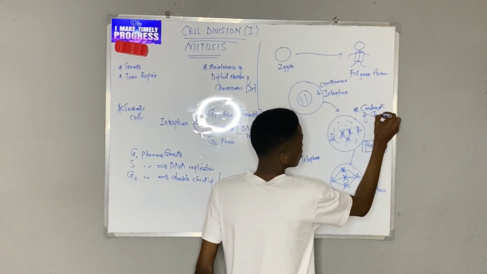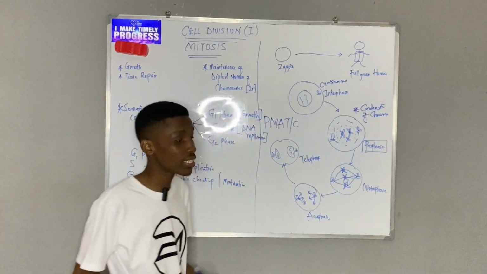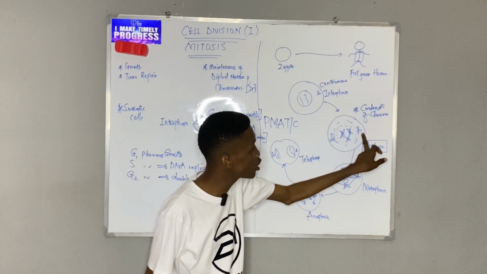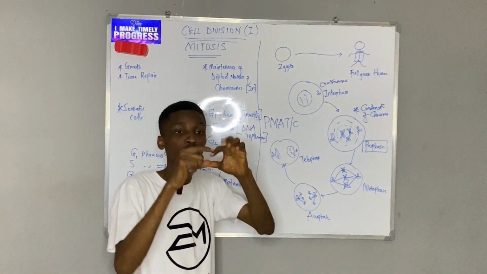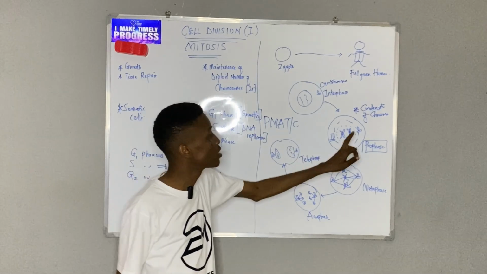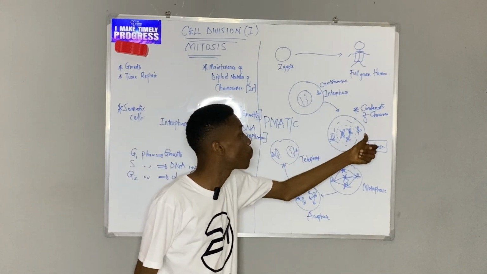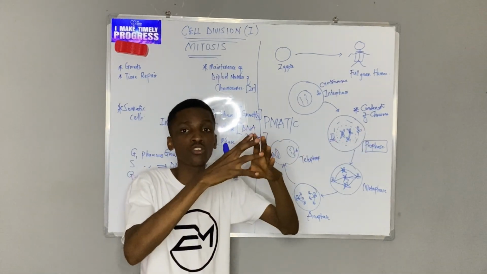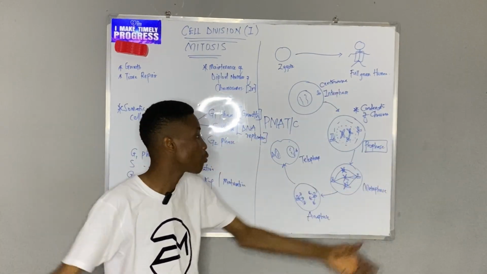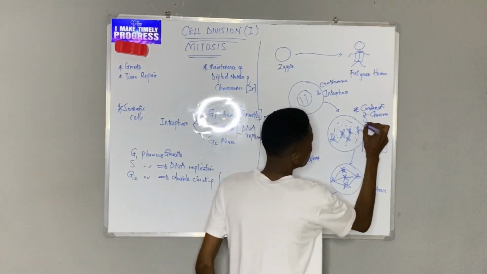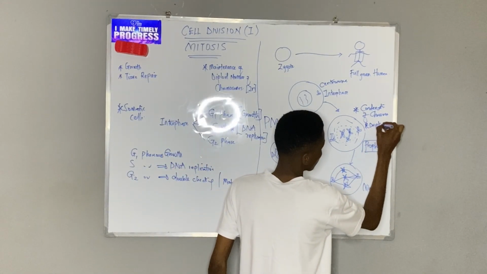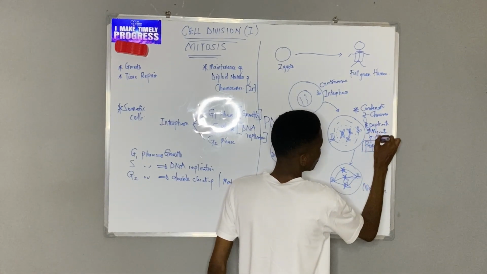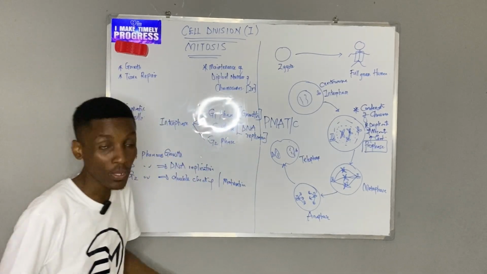of chromosomes. Now, aside from condensation, another thing that happens in prophase is that the centrosome, which was initially one, remember I told you a centrosome is two centrioles, duplicates itself, and we now have two centrosomes. These two centrosomes actually migrate to different poles. So we have duplication and migration of the centrosome.